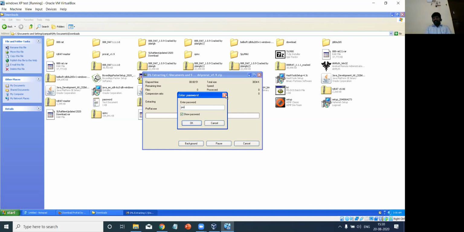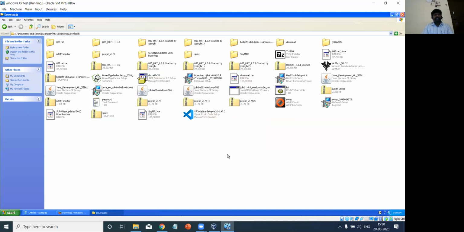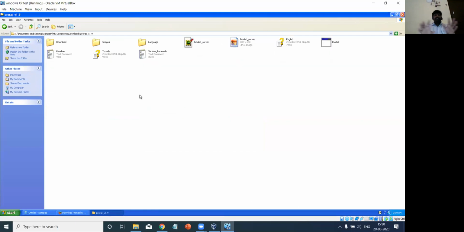Once you enter the right password, the file will be extracted, right? Because I've already extracted it and created certain example files, I'm not extracting it again. Once we enter the password pro, it will automatically extract the file. This is a simple method, and after extraction we will get the ProRat file. This is the folder after extracting. These are the two sample files which I have already created, and it will look like this, the ProRat.